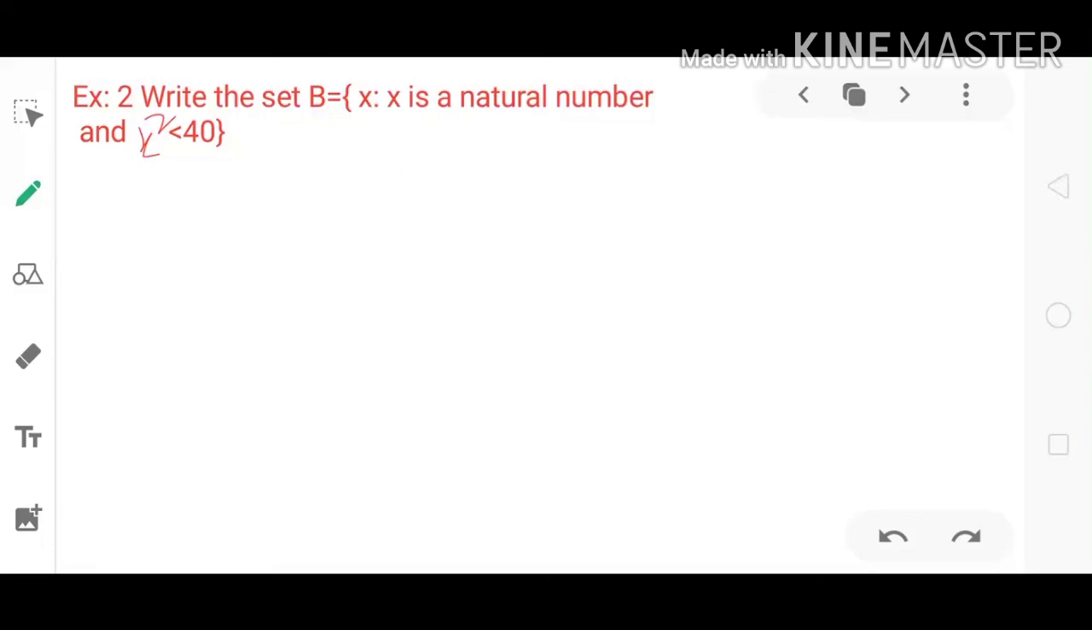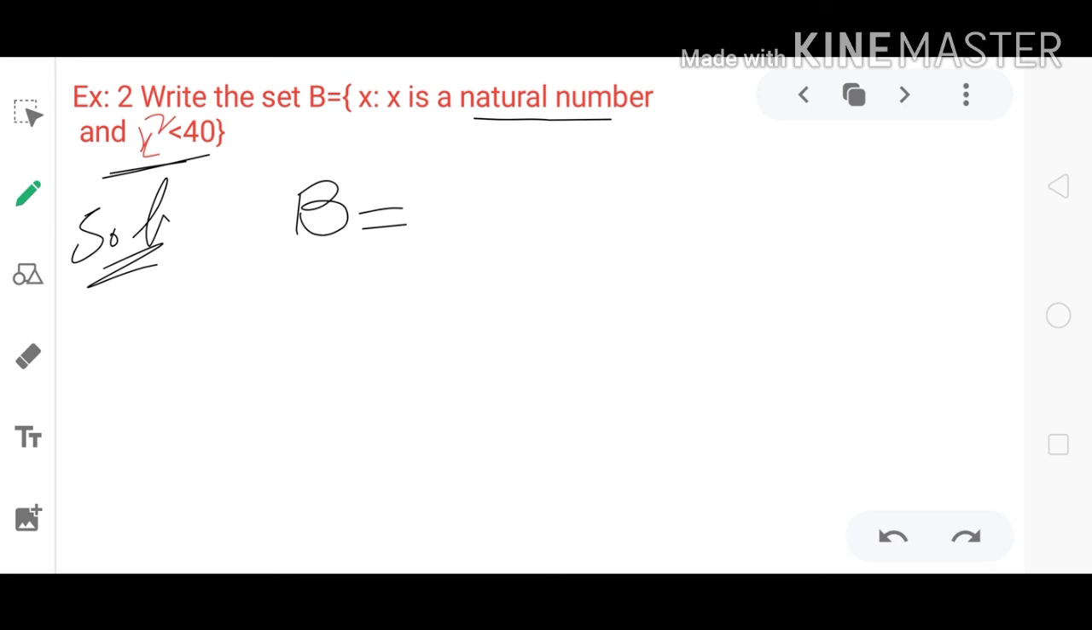Next, here is example 2. Write the set B: x colon x is a natural number and x square less than 40. Set close. Observe this, x is a natural number. First of all, set B consists of natural numbers and there is a condition that x square must be less than 40. So we look for the numbers and their squares starting from 1, because we already know 0 square is equal to 0. So we can start with 1.